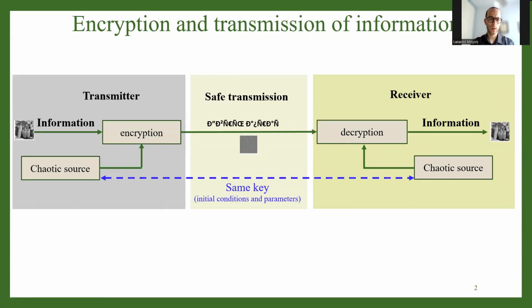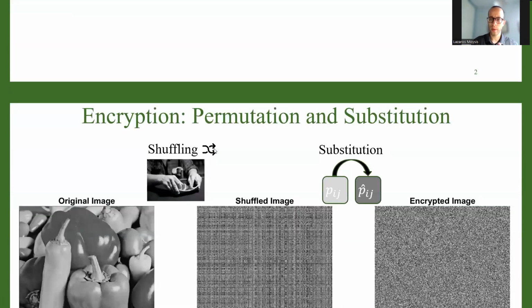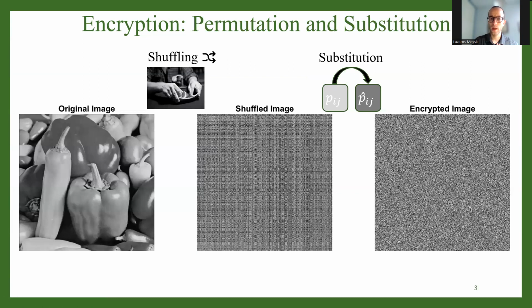So we are using the same chaotic system to encrypt a signal, for example, an image, transmit it safely, and then at the receiver end, we are using the exact same chaotic system, using the exact same initial conditions and parameter values to reverse the encryption process. And the classes of operations that we do are shuffling and substitution. Shuffling means taking the pixels of the image and dispersing them throughout, like shuffling a deck of cards. And the second step, which is substitution, means taking each individual pixel and changing its value.